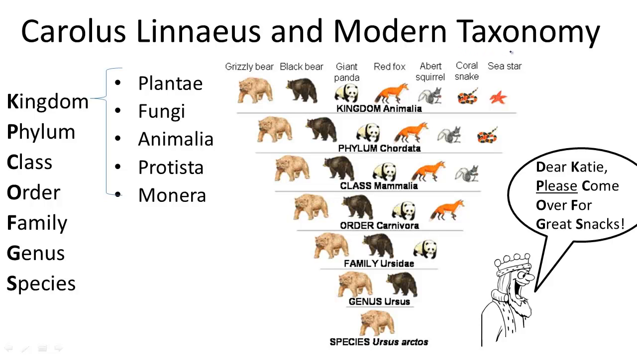Taxonomy is the system by which organisms are named and classified. Linnaeus, or Carolus Linnaeus, classified organisms into a hierarchy of taxa. Taxa is plural for group, and taxon is one group.